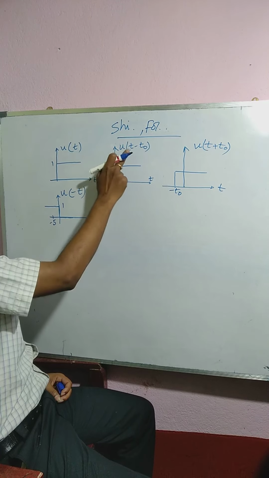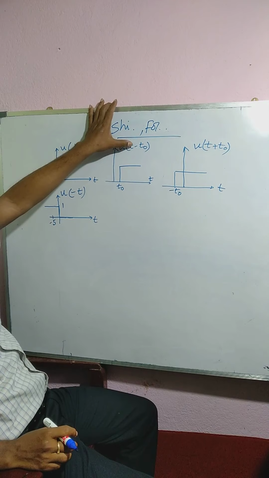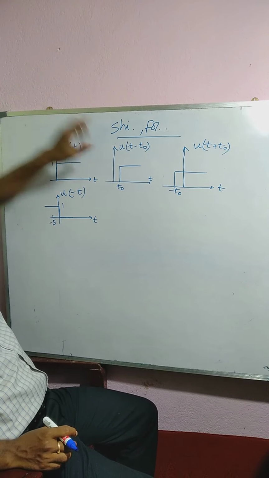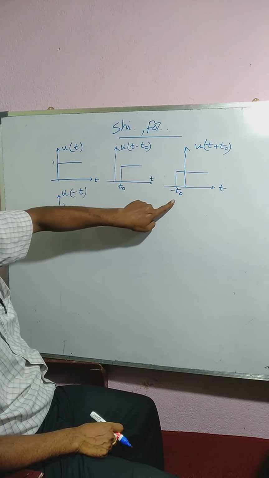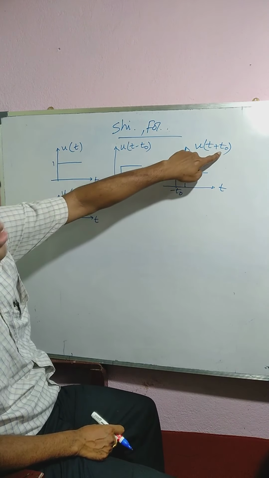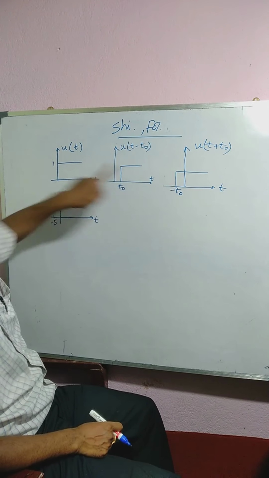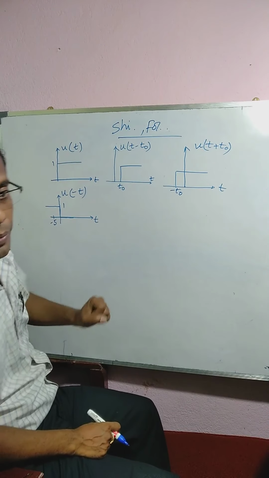Because at t equals 0, at t0 it will be u of 0, that means 1. And here you see, if we put t equals minus t0 plus t0, that means u of 1, where u of 0, that is 1, therefore it will start from t0.